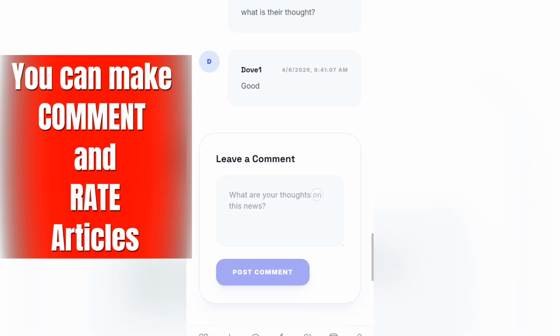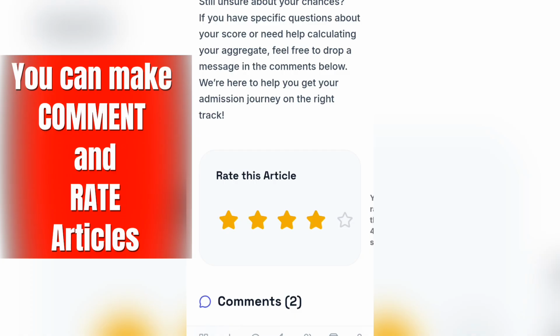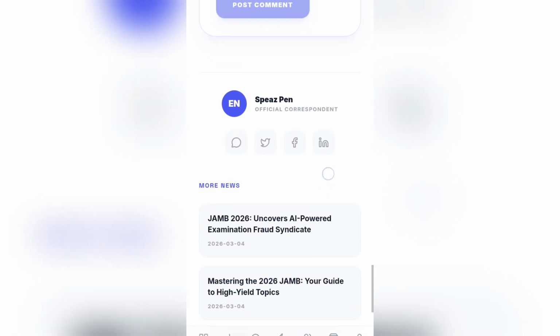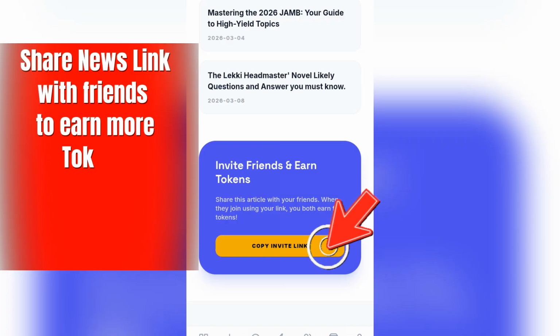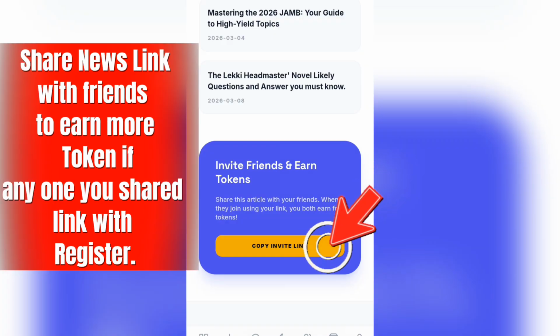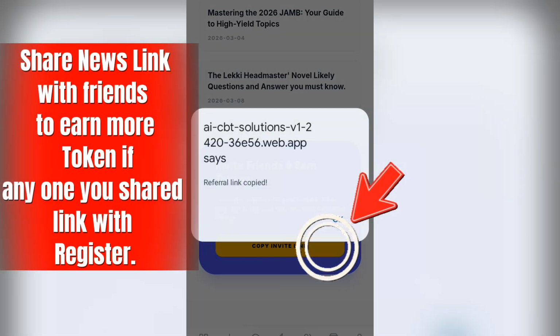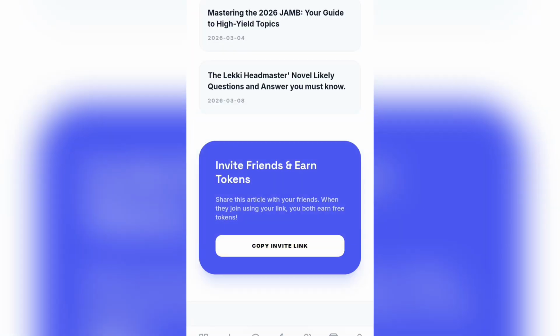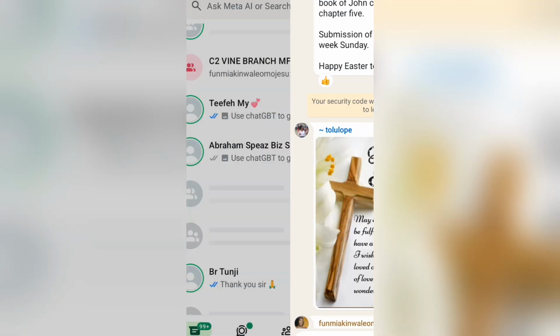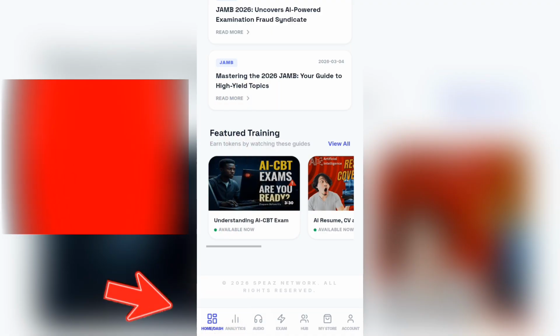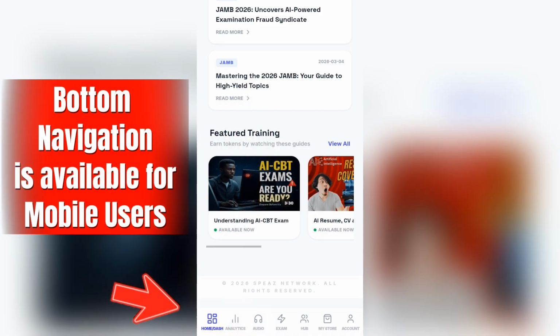So you see rating the article. So you will see more news here. You can invite your friend using this link to invite them. Like if I click on copy this link, referral link copied. So I can go to my WhatsApp and paste the link for my friend to see. This bottom part here is always for mobile users, but on laptops it won't be there.